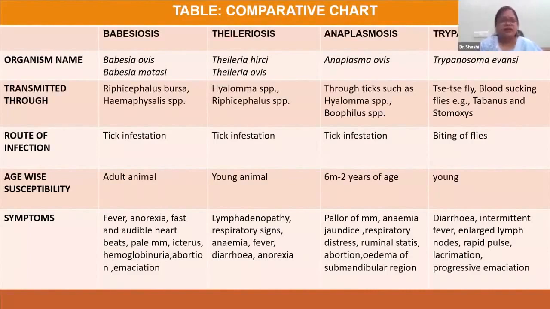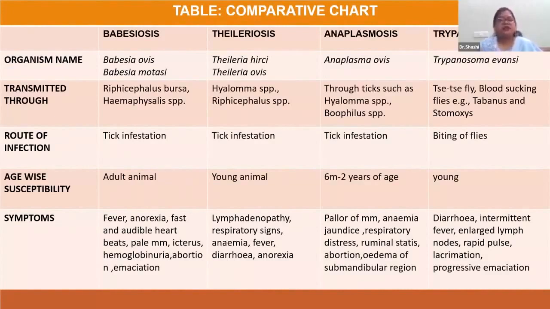The organism name in case of babesiosis is Babesia ovis or Babesia motasi. But in case of theileriosis, there is Theileria hirci and Theileria ovis. In case of anaplasmosis, the organism name is Anaplasma ovis. But in case of trypanosomiasis, the causative organism is Trypanosoma evansi.